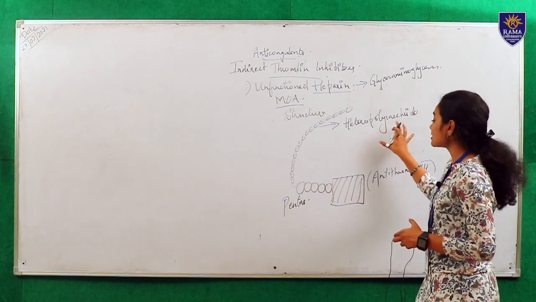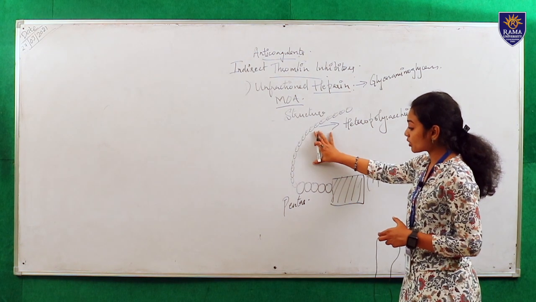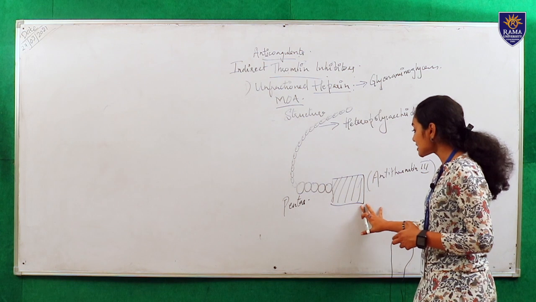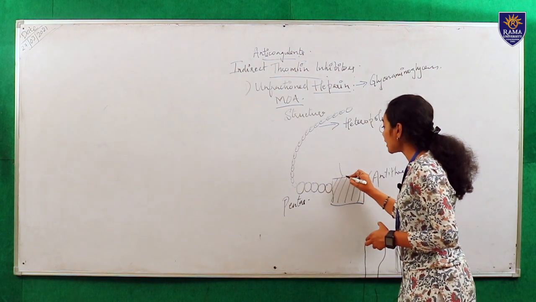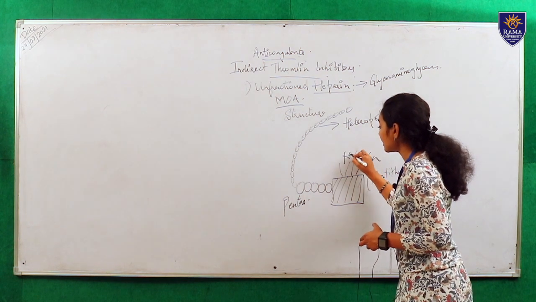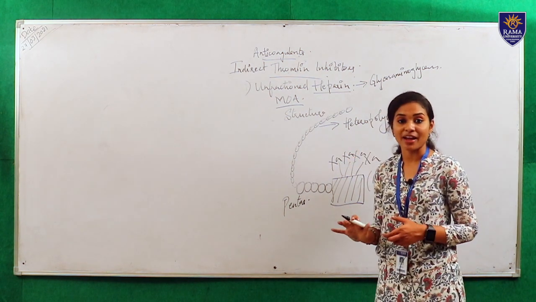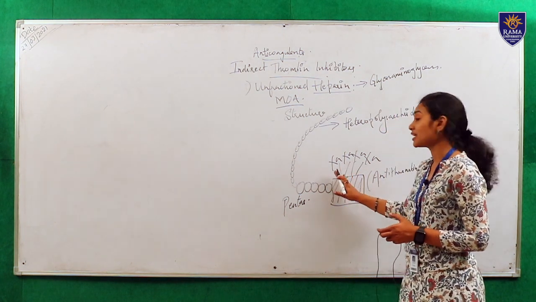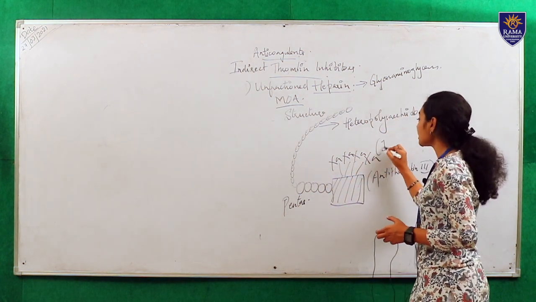This heteropolysaccharide and pentasaccharide bind with the antithrombin 3, and this antithrombin 3 will inhibit the action of 10A. 10A is a coagulation factor, also known as Stuart-Prower factor.